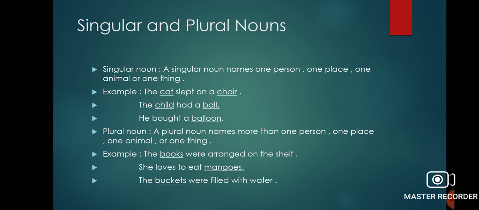Whereas a plural noun names more than one person, place, animal or thing. Like: The books were arranged on the shelf. Here books is given, which means there are many books, not one. So this is a plural noun.